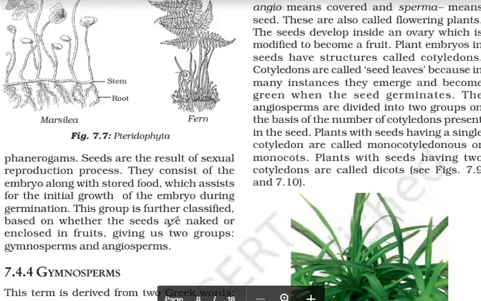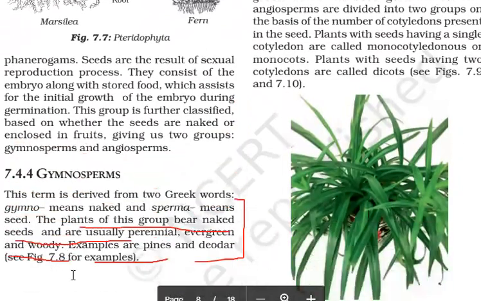So children, till now we have seen that kingdom Plantae is divided into two categories, cryptogams and phanerogams. Cryptogams are divided into three groups: Thallophyta, Bryophyta, Pteridophyta. Now we shall discuss the classification of phanerogams. Phanerogams are further classified on the basis of whether seeds are naked or enclosed in fruits. So we have two groups, gymnosperms and angiosperms. Here the word sperm is for the seed.